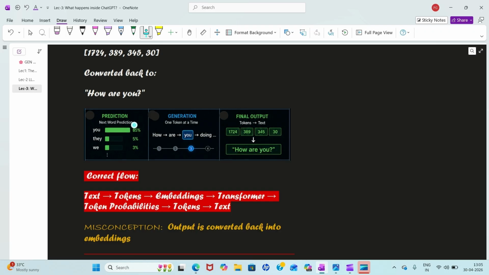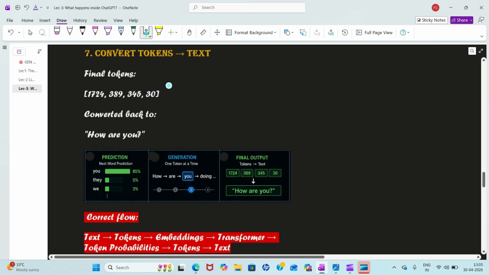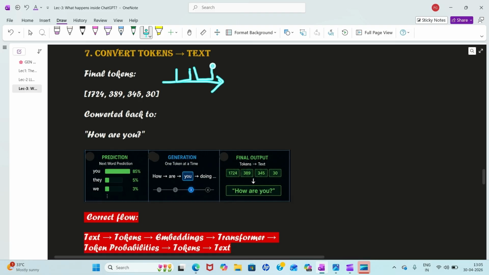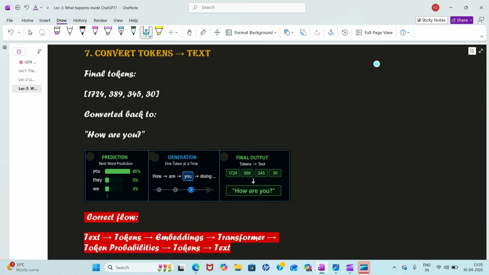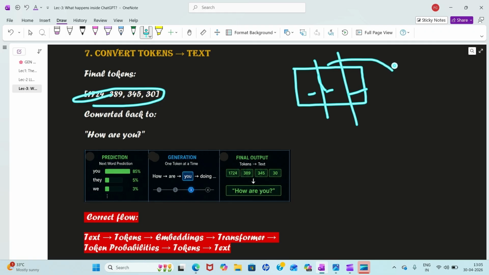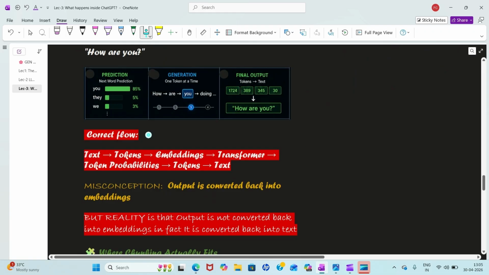No, this is a misconception. I told you that in input you have the vector embedding and positional embedding, just to know the meaning, right? But when you want to show the output, you don't want to capture the meaning, but what you want is to capture the numbers. So you have a list of numbers like this, which you convert into text, not into vector embedding. Okay, so you can see prediction, generation, and final output.